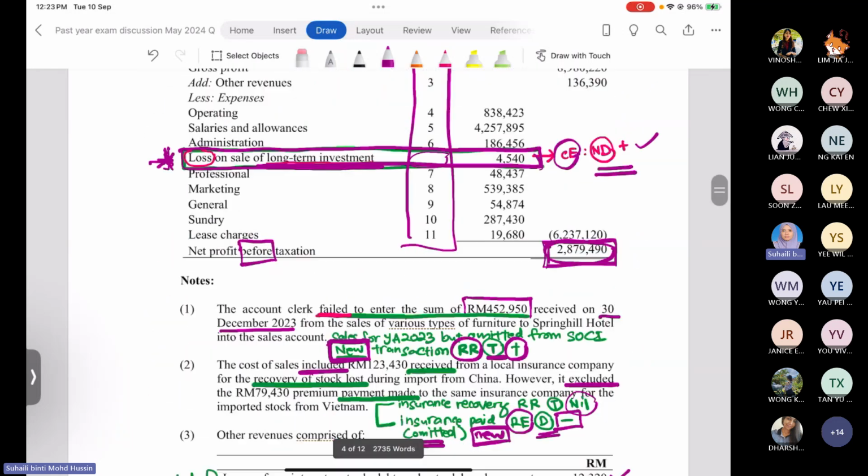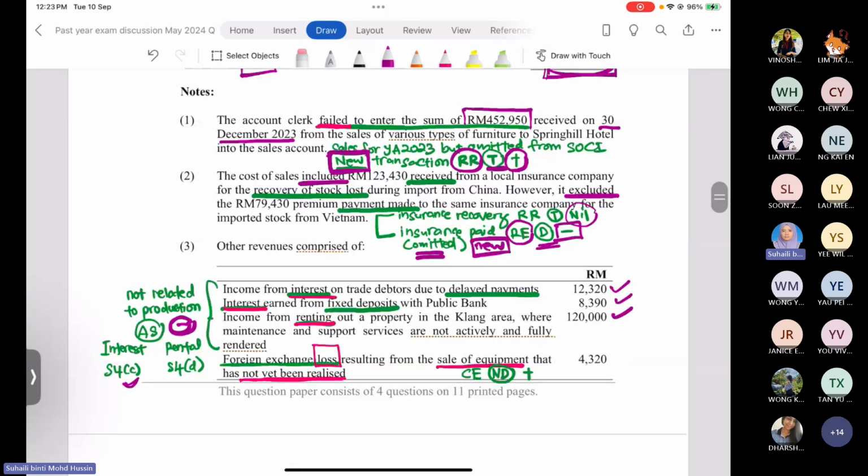So when they receive rental income from the property they own in Klang, this income is not related to producing contemporary furniture. At the adjusted business income level, same, you have to minus out the amount, and it will be recorded again under the class of income, section 4, subsection D.